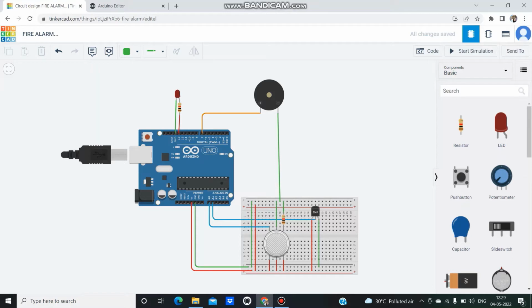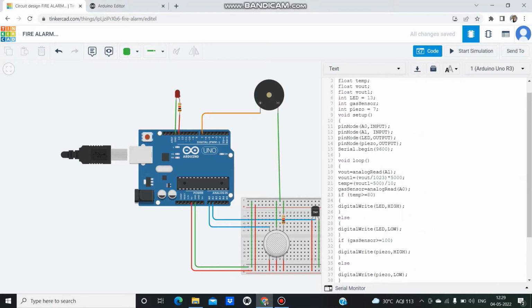Firstly, I used Arduino UNO, which is a microcontroller, a breadboard to make the connections, a gas sensor to detect smoke around us, a piezo buzzer, and a display to show the alarming messages. I have also used an LED. In the wiring process, the green color is for ground, the red color is for power, and blue is for analog, and I have also written the code.